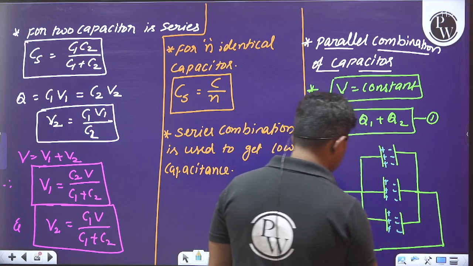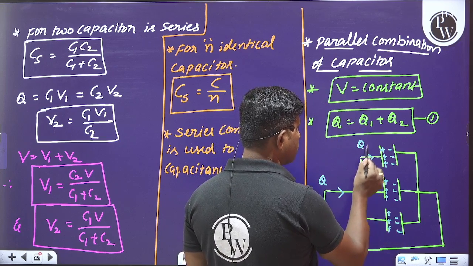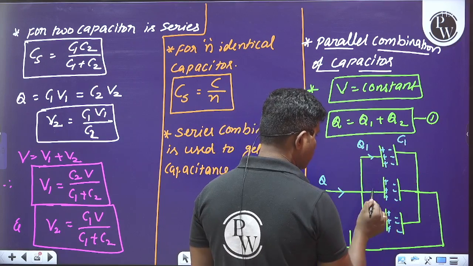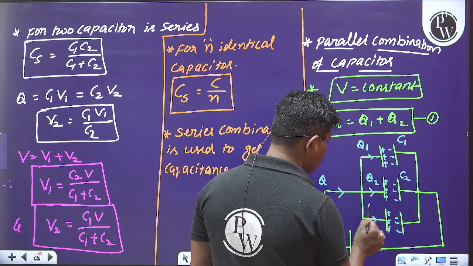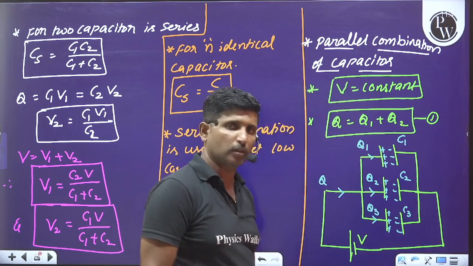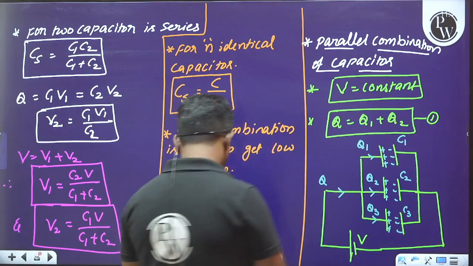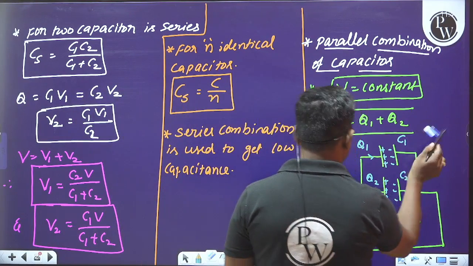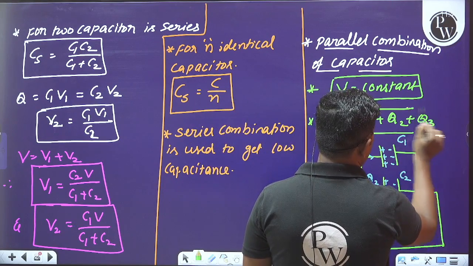If Q is the total charge, Q1 is the charge on the first capacitor, Q2 is the charge on the second capacitor, and Q3 is the charge on the third capacitor, then total charge is equal to Q1 plus Q2 plus Q3 for three capacitors.